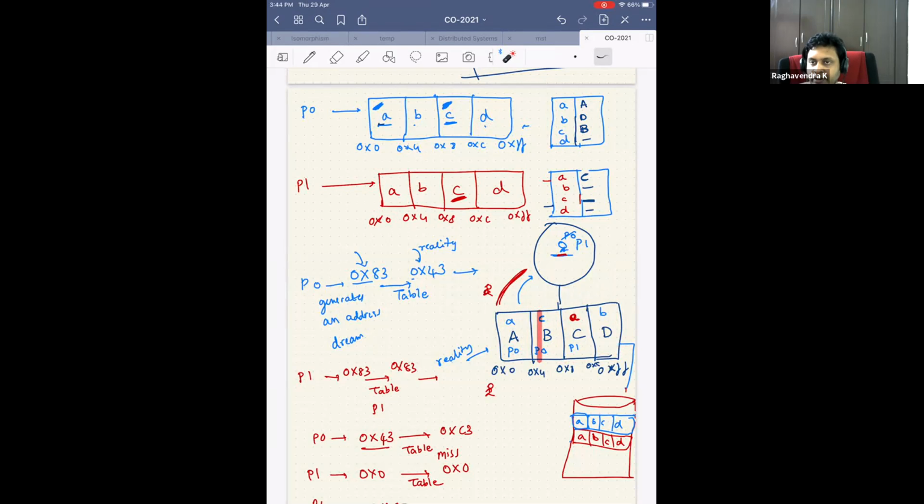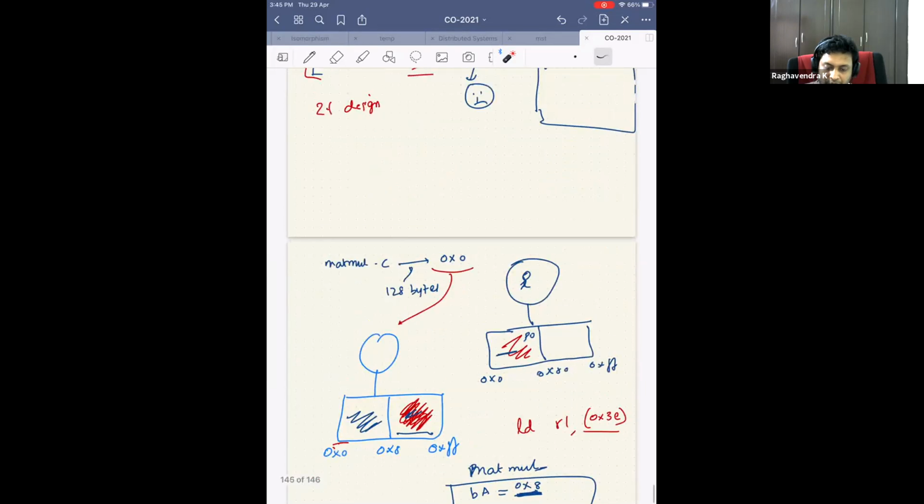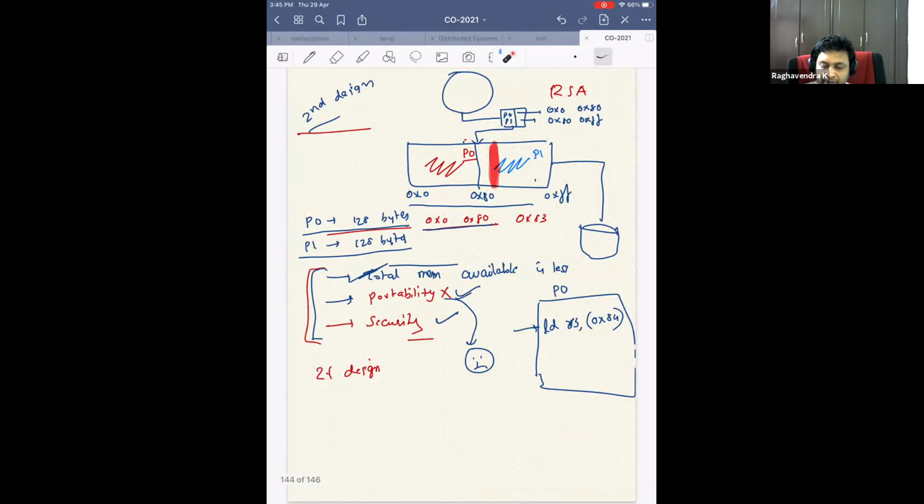Today in modern day processors, it's somewhere between 8 kilobytes to 16 kilobytes, or maybe 32 kilobytes. Maybe 10 or 15 years back it was 4 kilobytes. Generally the size keeps varying, but the concept remains the same. Okay. Is this clear? Yes. Okay. So now we'll see whether we solve these 3 problems or not. What was this? Total memory available list.